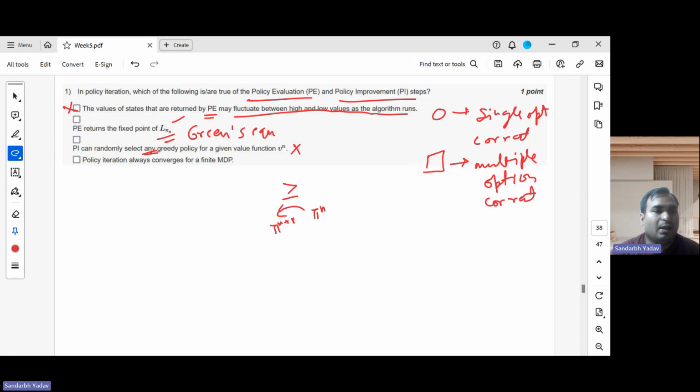Policy iteration always converges for a finite MDP. Since this is an assignment and you still have a deadline till I think 28, I won't be giving you answers, but you know the answer. This has been discussed in class also. Will it always converge for a finite MDP? Although a rigorous proof wasn't covered for policy iteration, there was an intuitive proof, right? Which said that in terms of a finite number of policies, when we are improving, eventually we should converge.